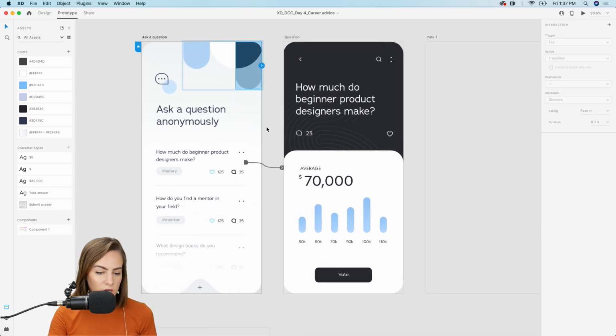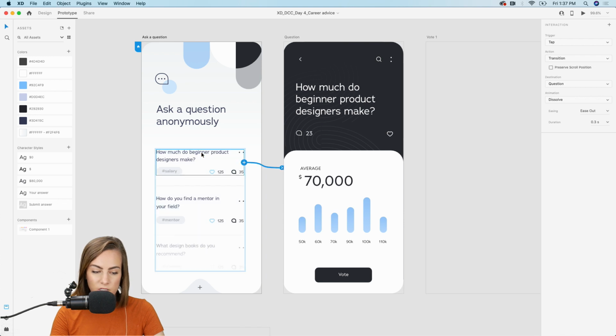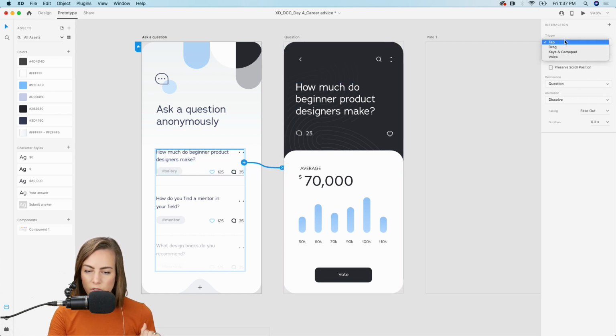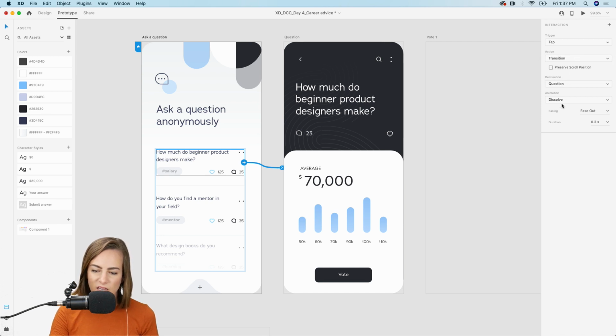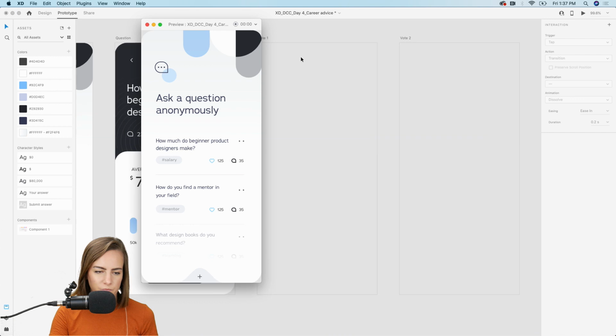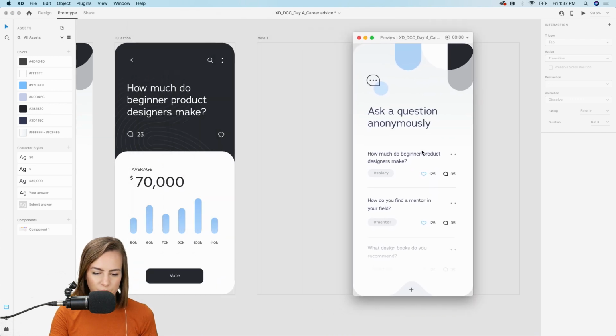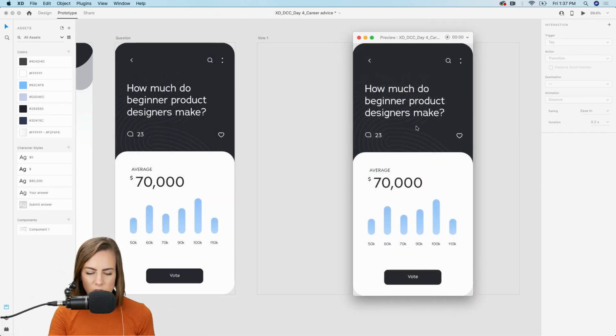So we've already added this trigger. We just want to double tap in there, down into that group a few layers. I dragged this little blue slider over to the next artboard, and the trigger here is tap, with just a normal transition. We don't need anything fancy like Auto-Animate, just a normal dissolve. So let's see what we got so far. This is our preview. We just click on it, and it goes to the next page.